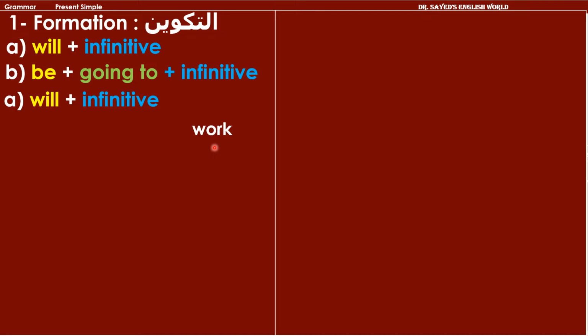Let's see what we're going to do. To remember, this is what I keep repeating. Any verb has 3 forms.